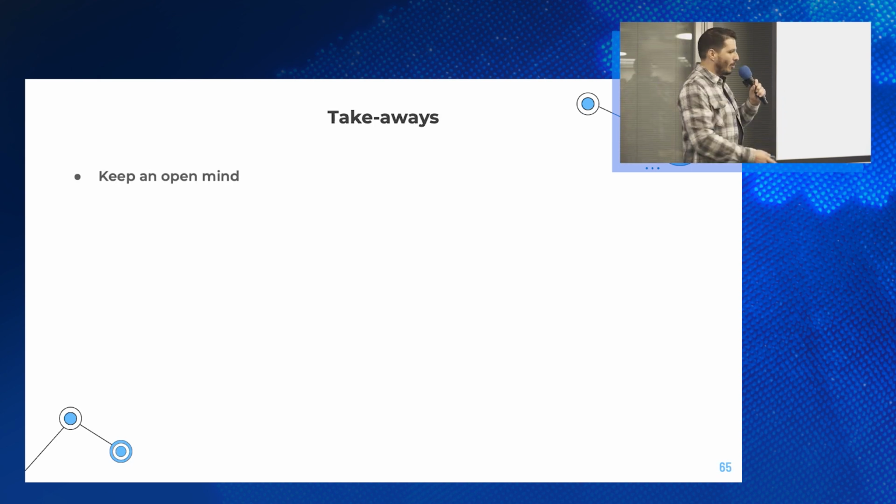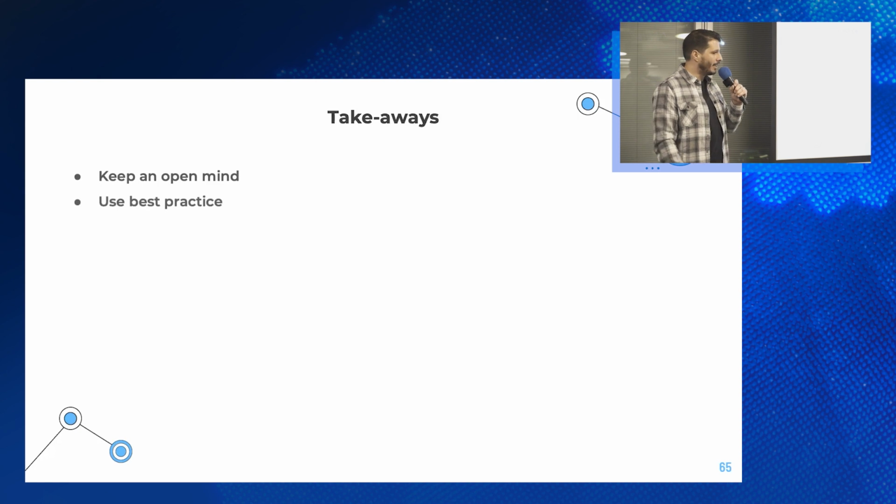So first takeaway is keep an open mind. If you are a data scientist, you might want to check automations because it is very powerful. It's not like everything has to go through AI. Sometimes the combination is what really makes the difference. And if you are a developer, think about an AI solution.